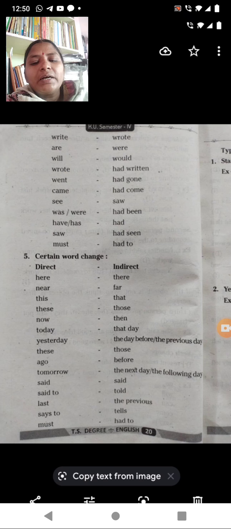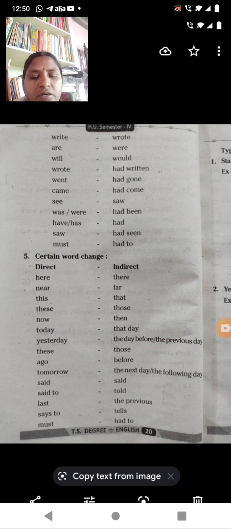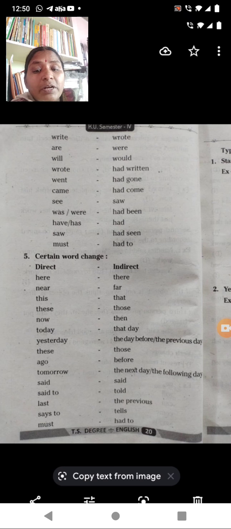Certain words also change according to the verb. Here will become there, near will become far, this will become that. In indirect speech, these will become those, and now will become then. Today will become that day.